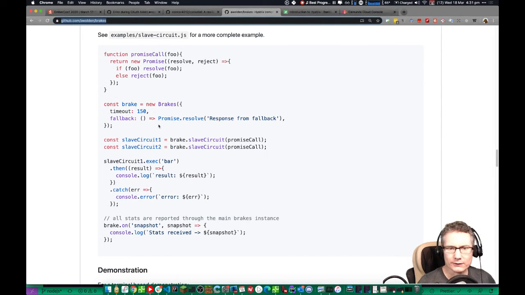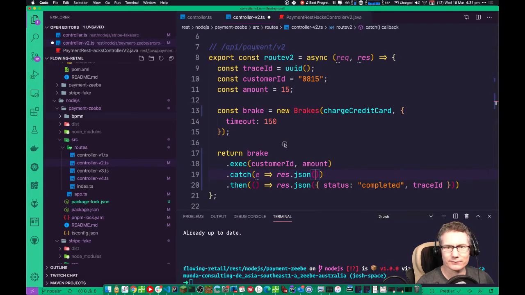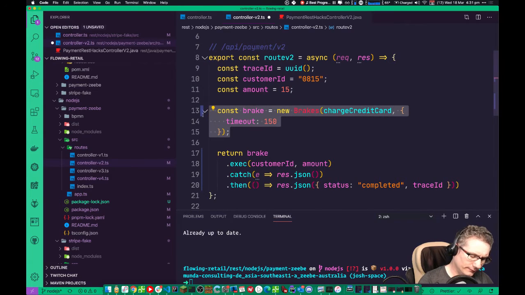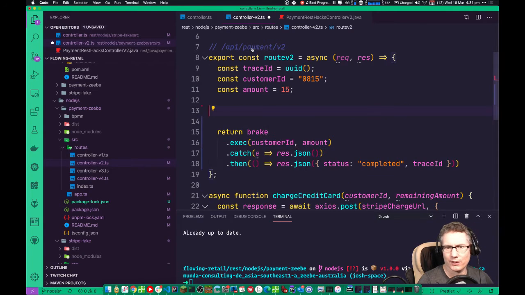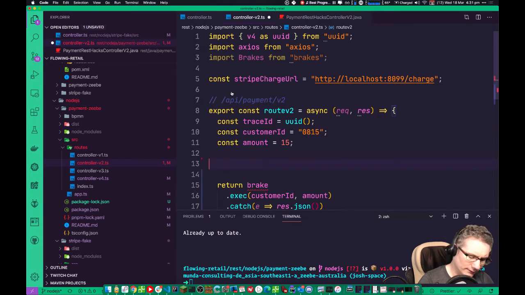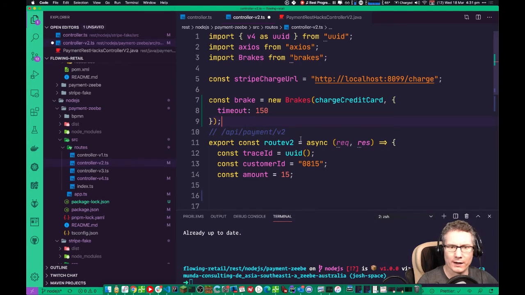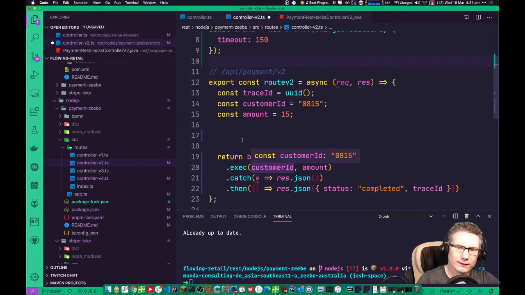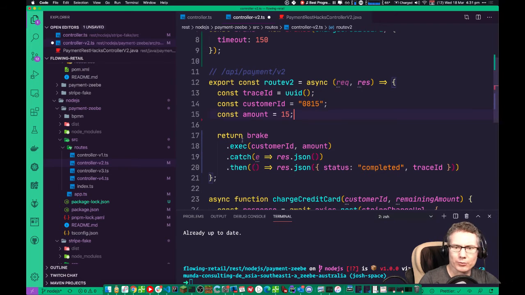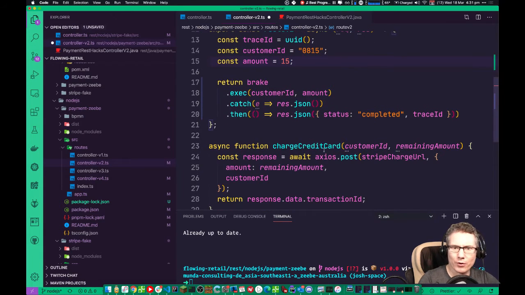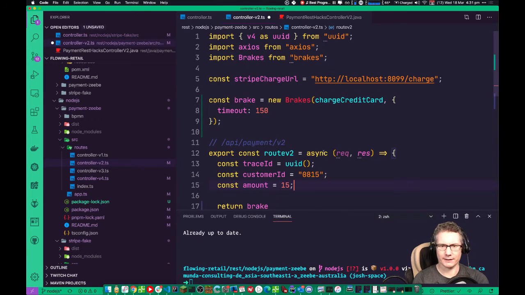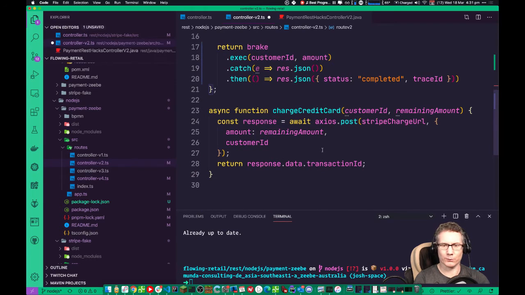Okay, so this should not be created in here. That's going to be created every time we call the route. That needs to be created here, so that all the instances of the route share that one circuit, so it'll trip them. That was the problem. Okay, now it makes sense. The first one to fail, after that, the rest of them will fail, but they won't actually make the call.